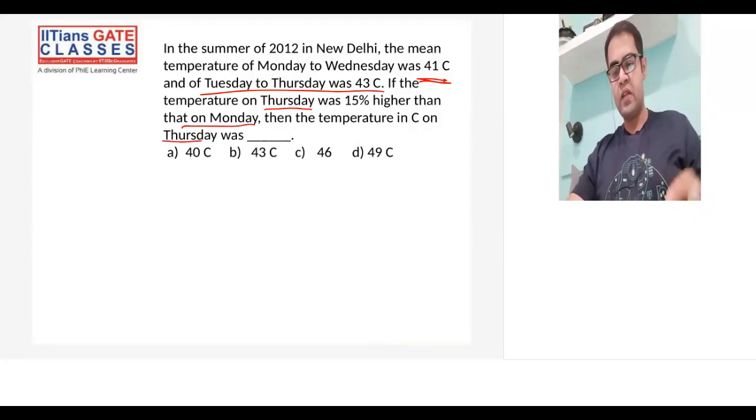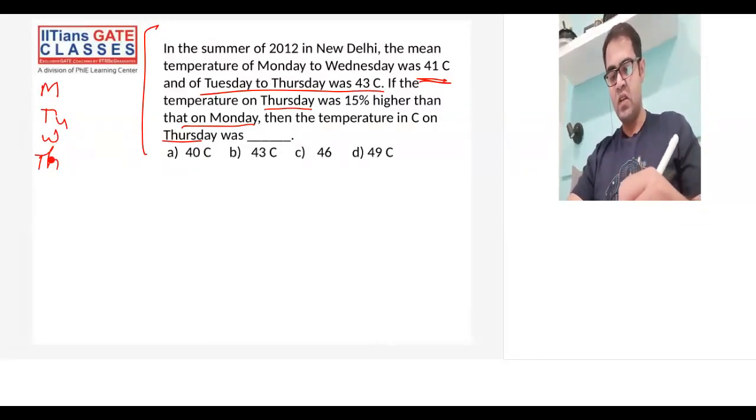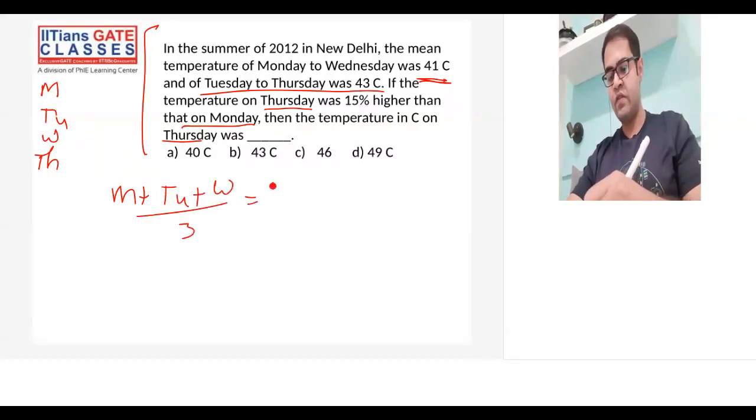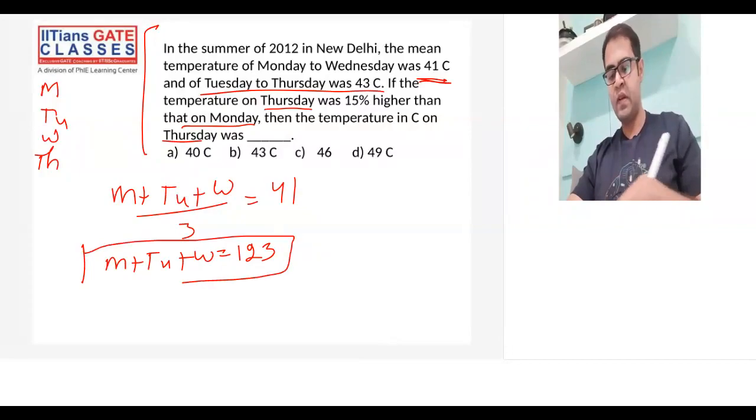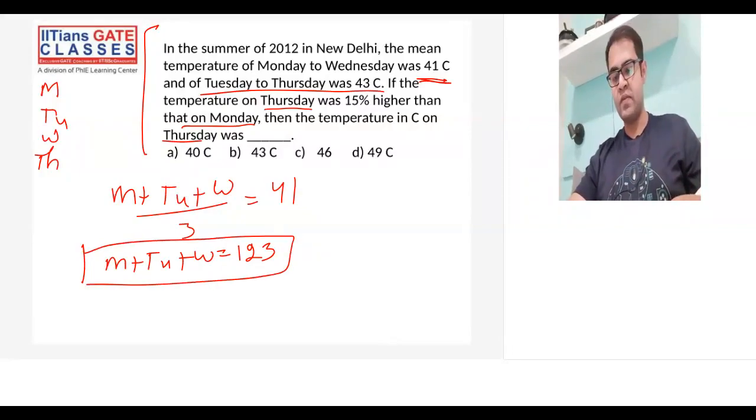So this is a statement question. What we'll do is first try to get all the mathematical equations out of it. The first is mean temperature of Monday to Wednesday is 41. Let's say temperature on Monday is M, Tuesday is TU, Wednesday is W, and Thursday is TH. They're saying the mean on these 3 days is 41. So M plus TU plus W becomes 123. This is the first equation.